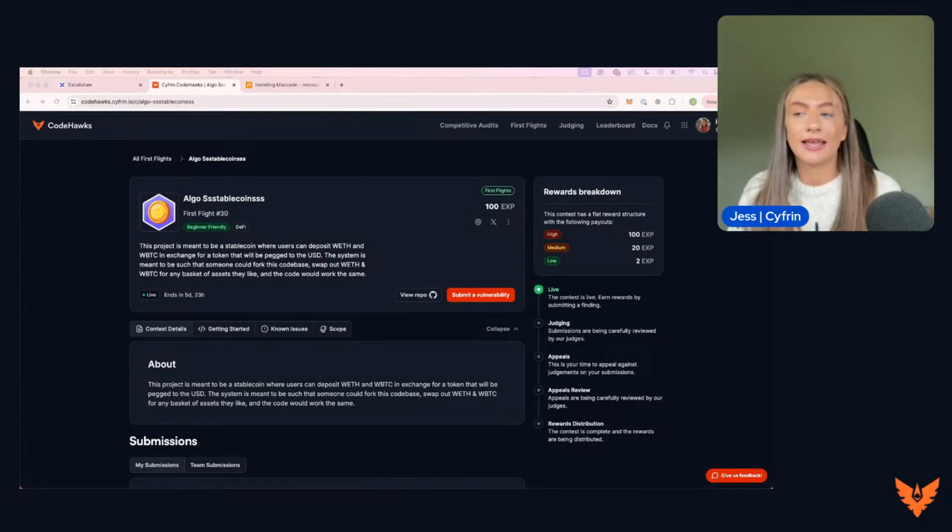Learning Viper and taking part in this First Flight will just better your skills and your ability to be more adaptable and learn different languages. I wouldn't veer away from it. It's just that the actual text is written in a different way, but the vulnerabilities are still the same. It depends on the structure.